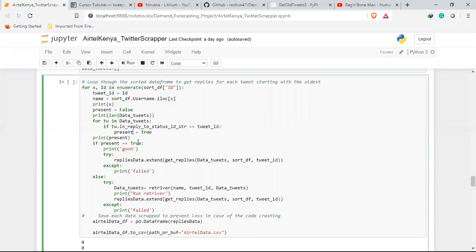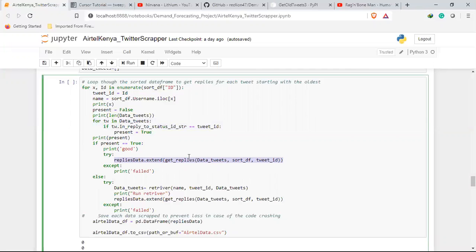This is more like a checker to know where to run. Rather than having to run the exact same thing every time, I just run this small code to check for the ID here to make sure they are equal. If it is true, then I go and look for replies from that specific ID.